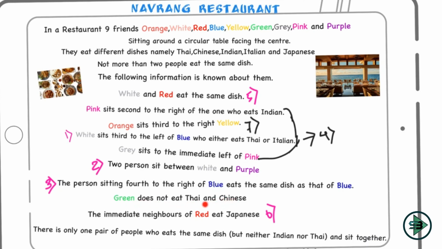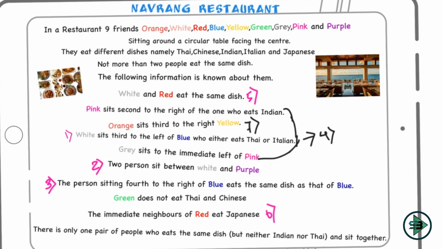Green does not eat Thai and Chinese. So let's see which dishes are being completed. Earlier we noted that not more than 2 people eat the same dish. So a maximum of 2 are eating Indian, which is exhausted. Indian is being eaten by white and red. A maximum of 2 are eating Japanese as well, which is also exhausted.